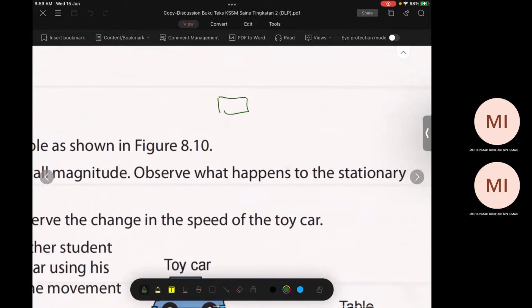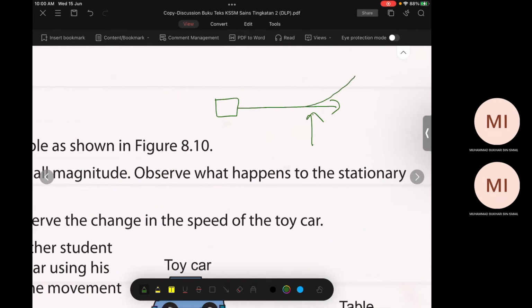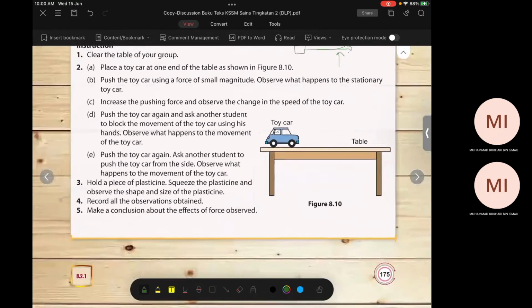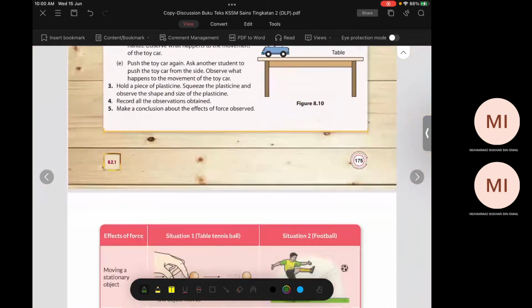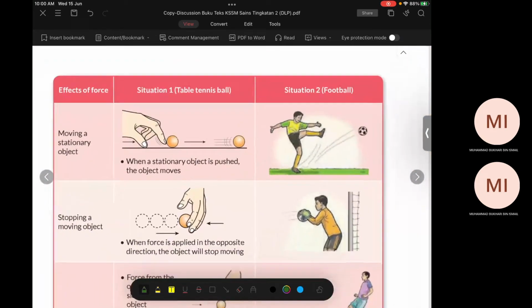Okay, this is the car, you push it this way, and then push it in from the side. What happens? It will change shape, right? Sorry, change direction. Right, change direction. Okay, so from here we can make observation. Okay, the next thing.